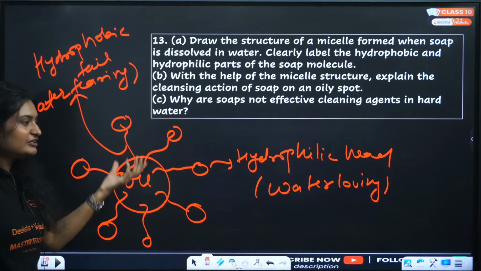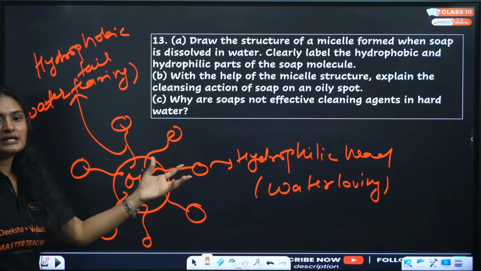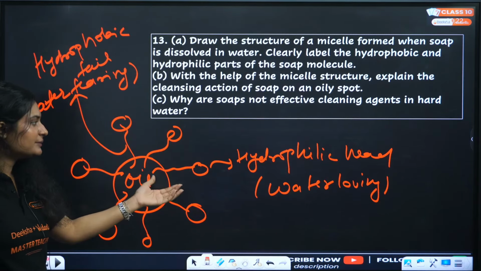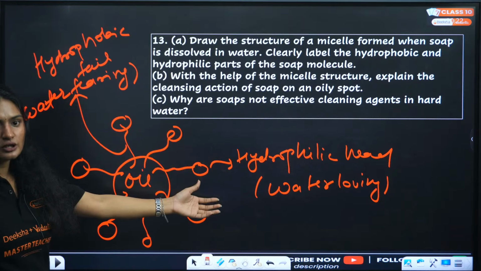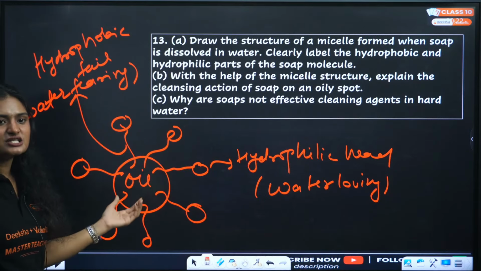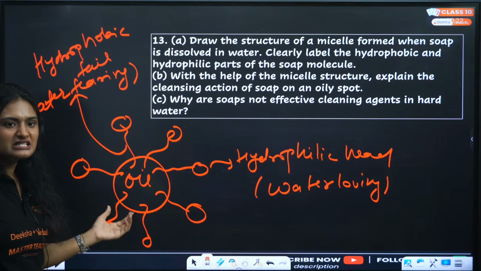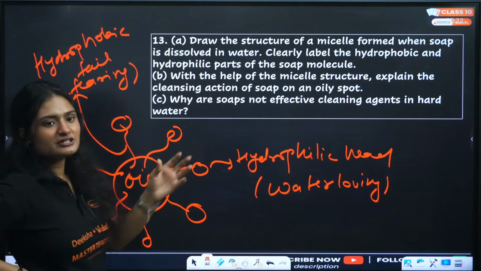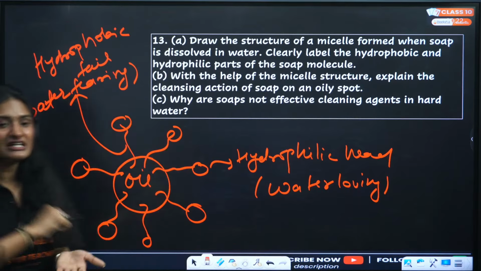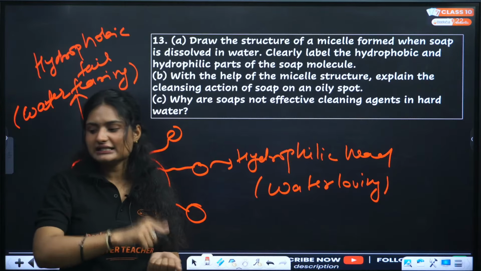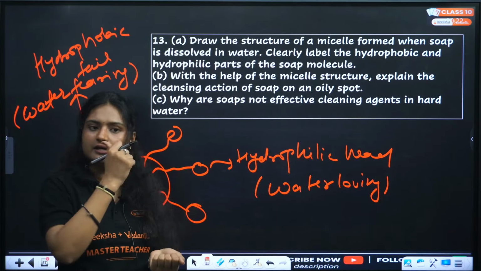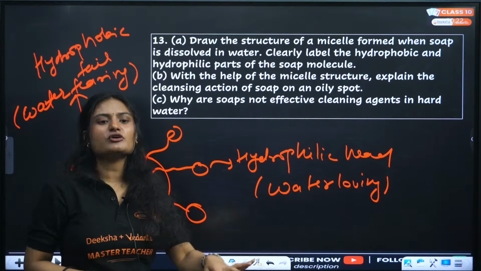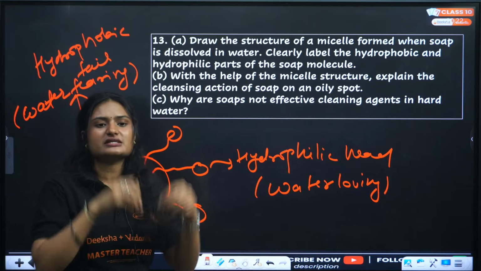Now with the help of the micelle structure, explain the cleansing action. Simple. Whenever an oil dirt particle is there, soap molecules align themselves in such a way that the hydrophilic part is pointing outward towards the water and the hydrophobic part attaches itself to the oil or dirt surface, and that is micelle formation. After that you agitate the cloth or physically do something with it, hit it hard. What happens, this micelle gets separated from the clothes and then you wash it away with excess water.